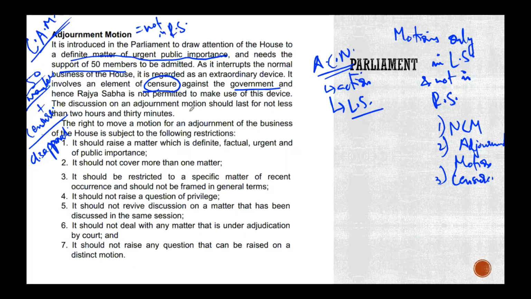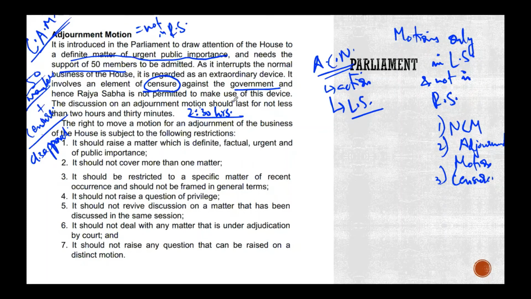The discussion on an adjournment motion should last for not less than 2.5 hours. Now, the right to move a motion for adjournment of business has some rules. It has to raise a matter which is definite, factual, urgent, or of public importance. It should not cover more than one matter, so we have fixed one particular item. It should be restricted to a specific matter of recent occurrence. It should not raise a question of privilege. If that is the case, then we have the privilege motion for that. Use that instead. It should not revive a discussion on something that has already been discussed.